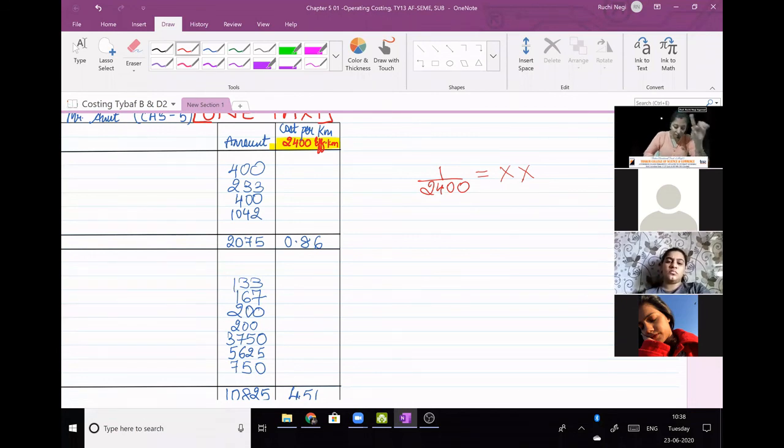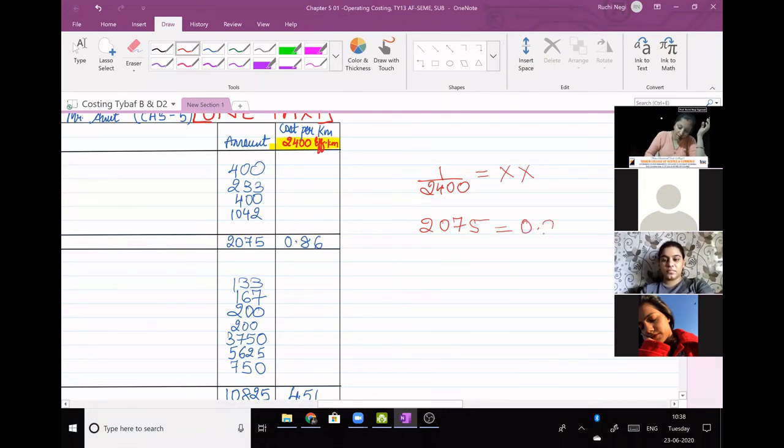And then just type 2075 on calci and press equal to. Okay, so you will get this answer 0.86. Now don't touch any button.